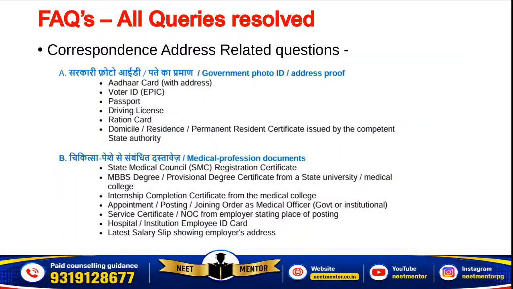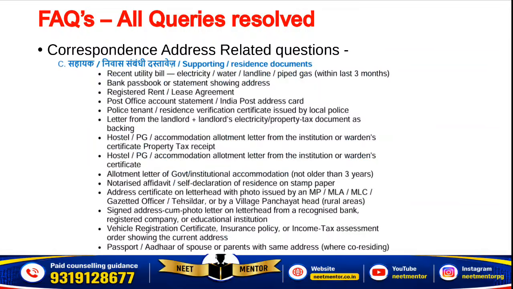Some queries related to correspondence address, the candidates are getting confused. They feel that these are the two categories, but they have given three categories. One category says that you can upload a government photo ID for the address proof, or you can upload medical profession related documents as supporting documents for the correspondence address proof.